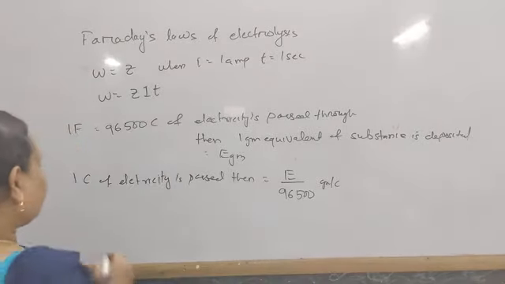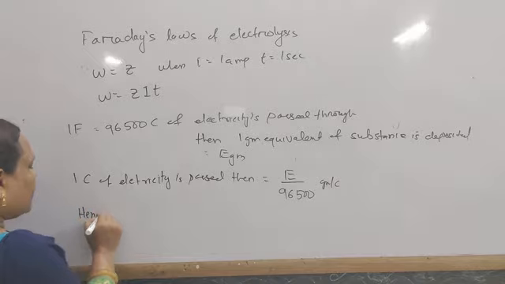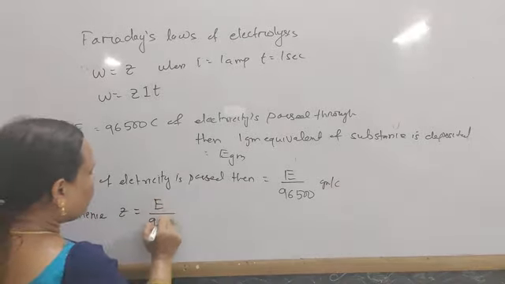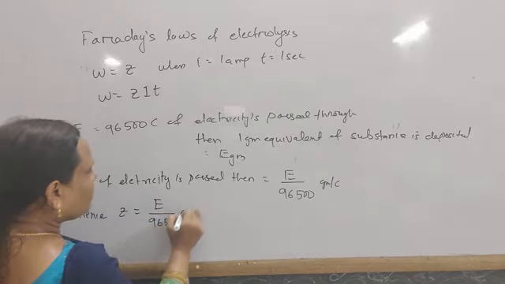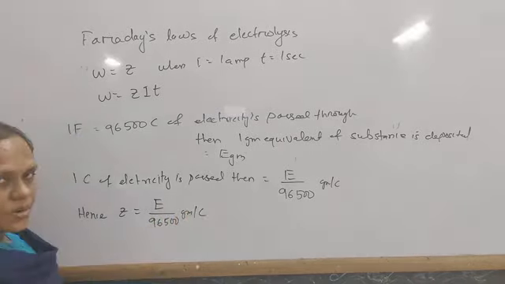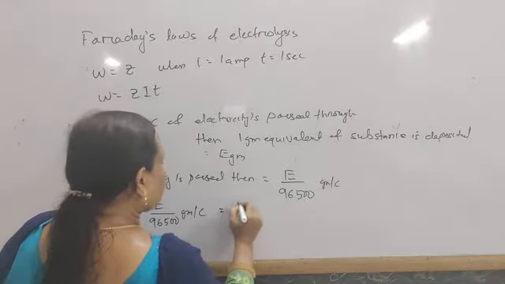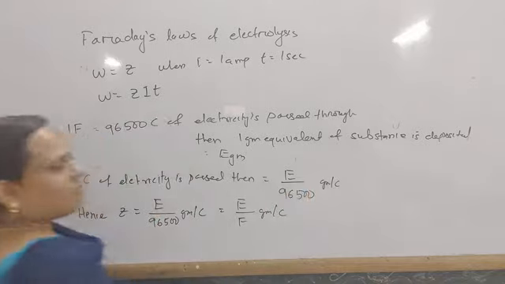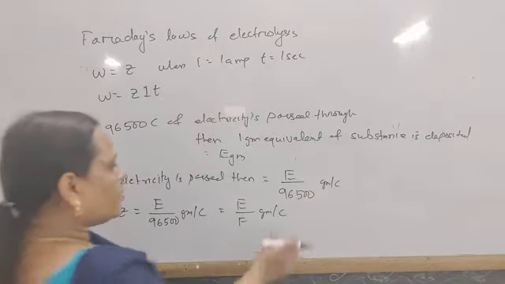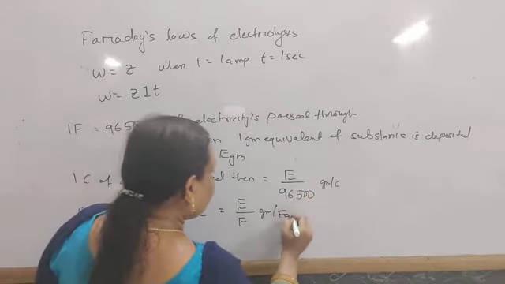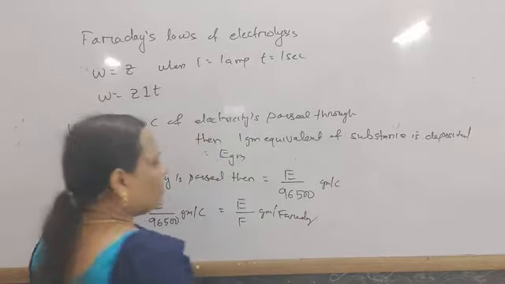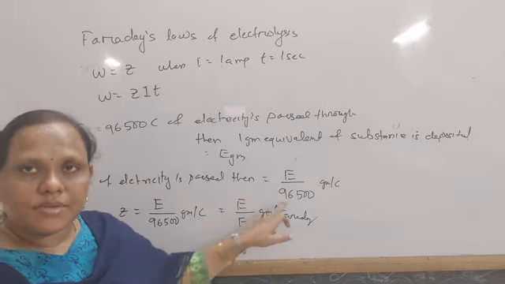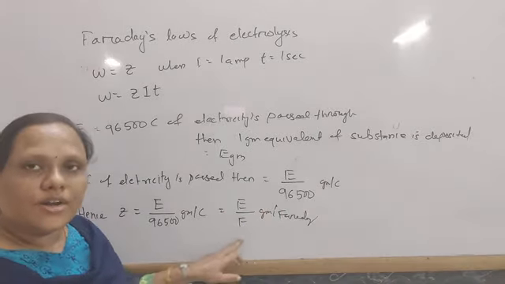So instead of this Z, we can put E by 96,500. Hence Z equals E by 96,500 gram per coulomb, or we can say that is equal to E by F gram per farad. So this is equal to the equivalent mass, the gram equivalent mass, into 1 farad.